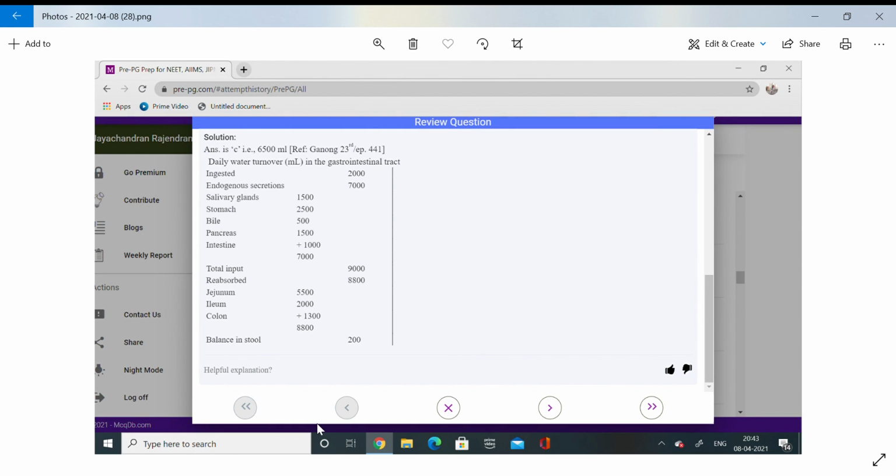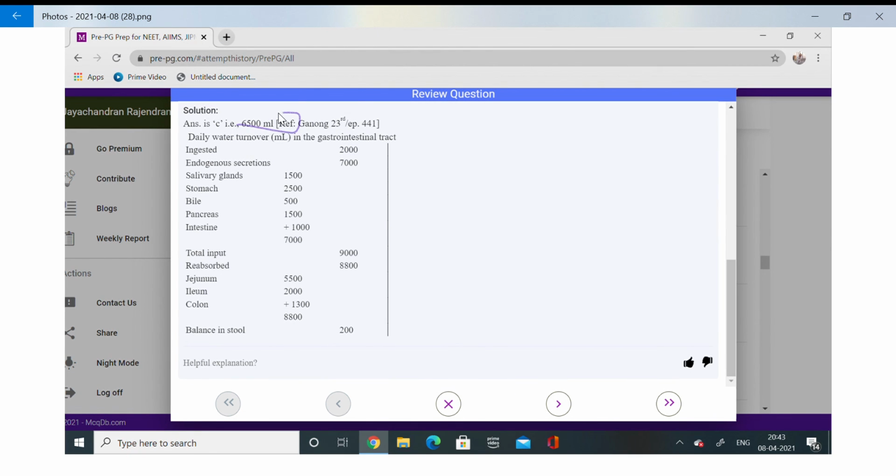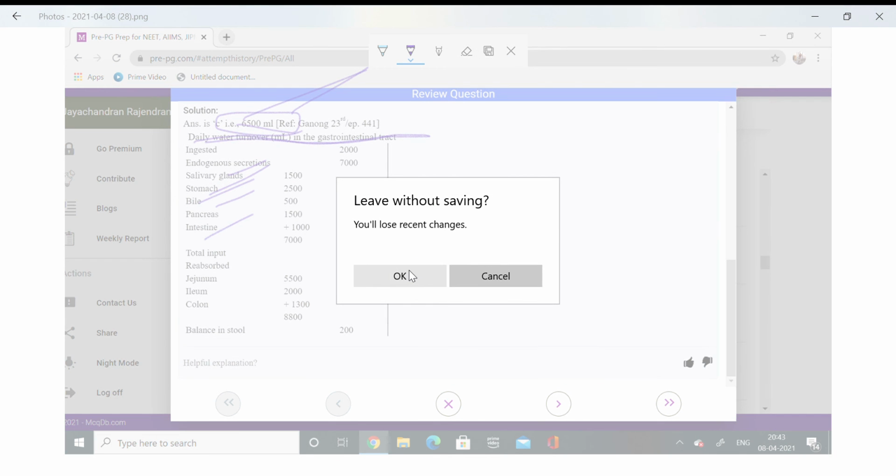So here, the total amount of watery or liquid content produced, from all secretions like salivary, stomach, bile, pancreas, and intestines, minus what is not reabsorbed and is balanced by the stool, the total water turnover in the gastrointestinal tract is 6500 ml. This is one important MCQ. Okay, that's it.